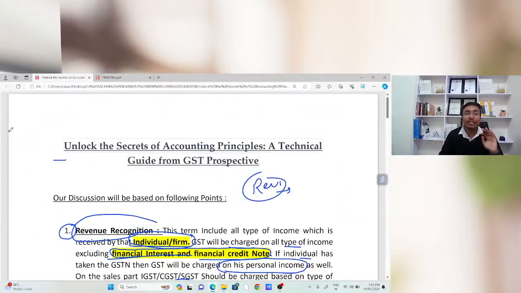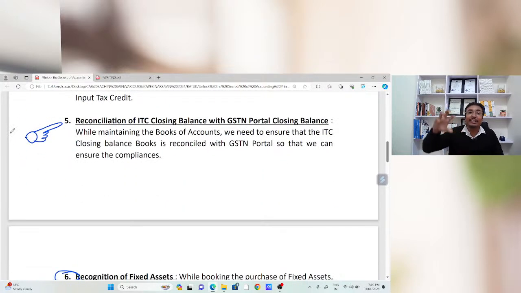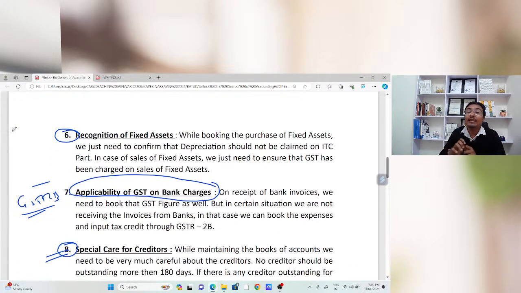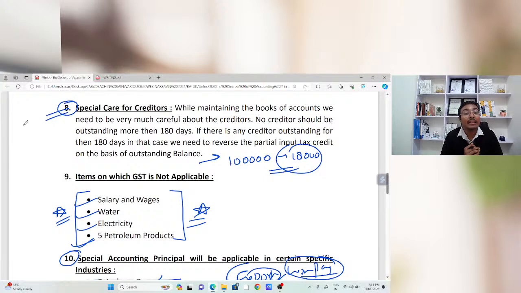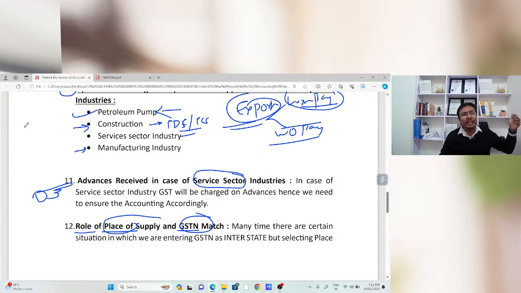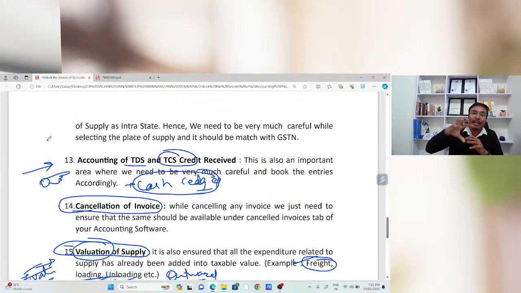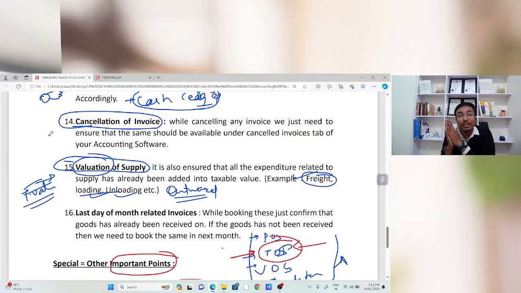We started our discussion from revenue recognition. We covered expenditure, closing stock, the reconciliation of tax credit of books of accounts and the GSTR, the reconciliation of input tax credit as per the GST common portal and as per the books of accounts, the recognition of fixed assets and the sale of fixed assets, the availability of GST on bank charges, what we have to keep in mind in the case of creditors, special accounting principles for certain specific industries, the treatment of advances in the service sector, the role of place of supply and GST and mismatch, a very small thing but with a big effect, how we book the TDS and TCS credit, how we adjust the same while paying cash from the GST common portal, cancellation and amendment of invoices, valuation and time of supply.